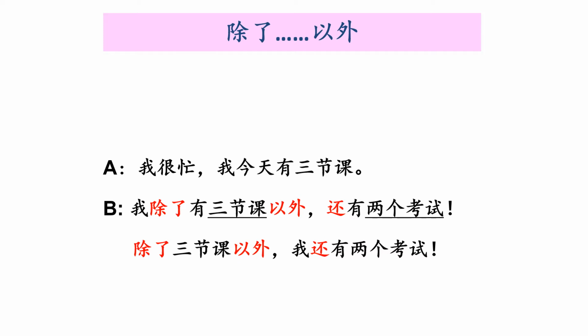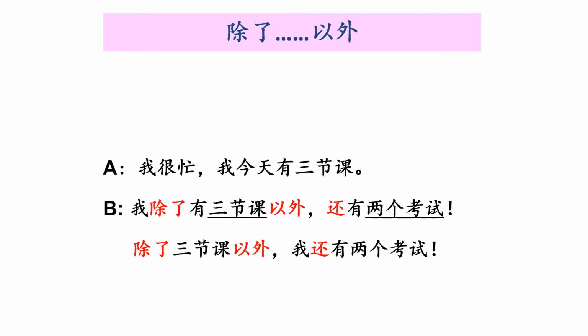Okay, so we put the subject I at the beginning and make sure you include the verb here and 还有 also the verb. There is another way to use the structure. We can just use a noun phrase here. We don't need to use 有 here. So besides, in addition to 3 classes, 除了3节课以外 I also have 我还有2个考试 I also have 2 tests. Either of these two is okay.